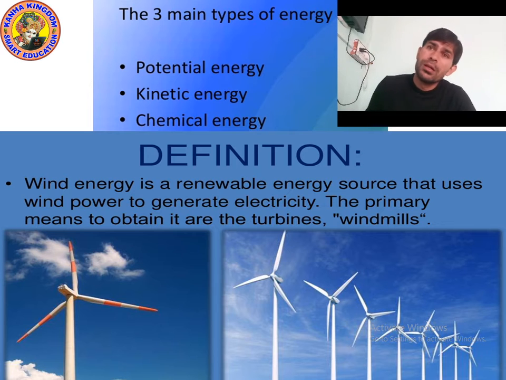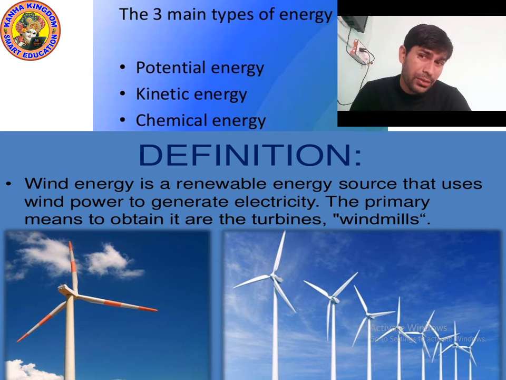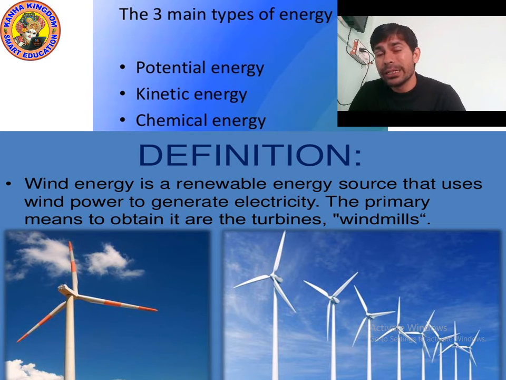Okay, don't worry. So, wind energy is the source that uses wind power. Yes, wind energy is generated by wind. The moving air is called wind. So air helps to generate wind energy. It means air contains wind energy, which is generated by windmills.